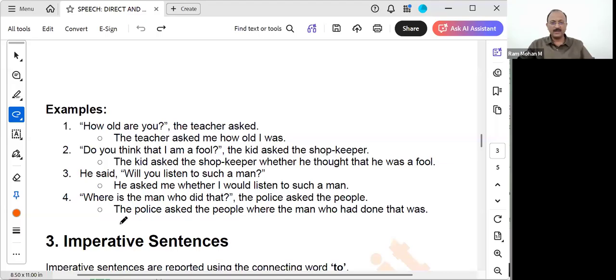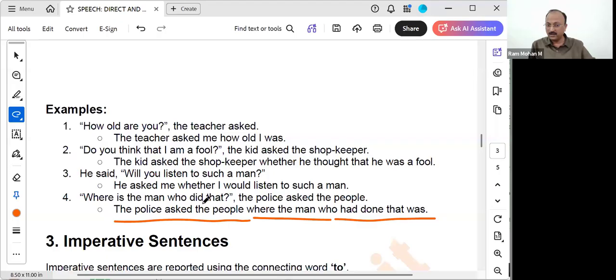Okay. Where is the man who did that? The police asked the people. Some door was broken. Somebody has complained, and the police had come and they said, where is the man who did that? The police asked the people, we can use, or the police inquired the people also we can use. Inquired with the people. Whenever you use the word inquired, we can use with the people. Or simply, the police asked the people where the man who had done that was.